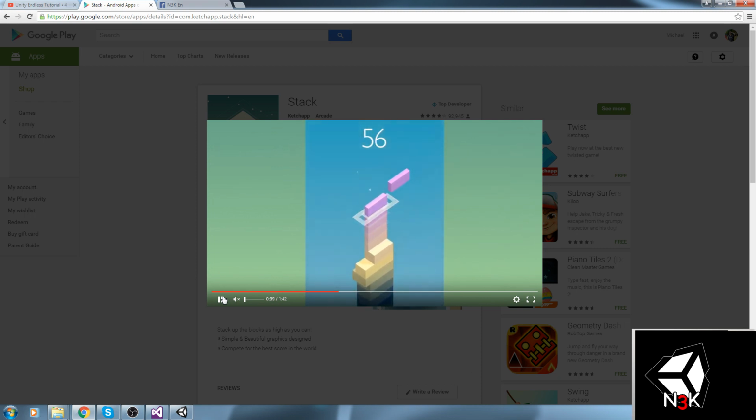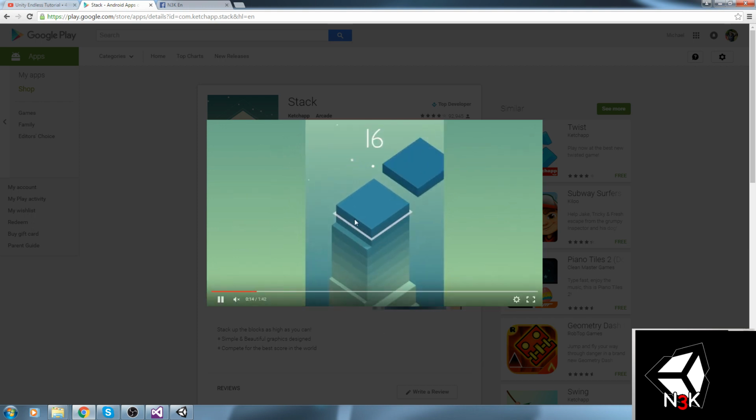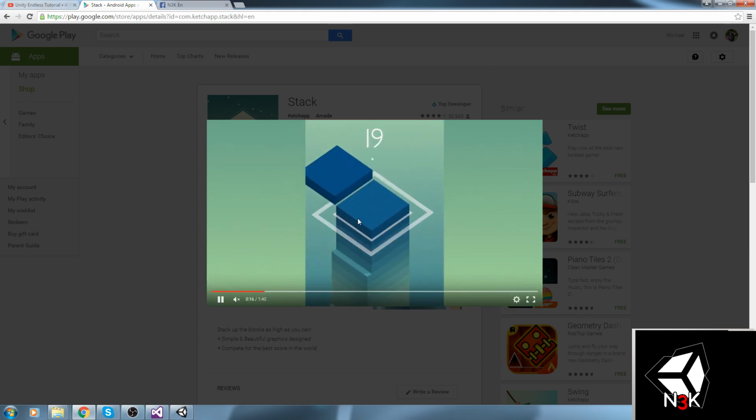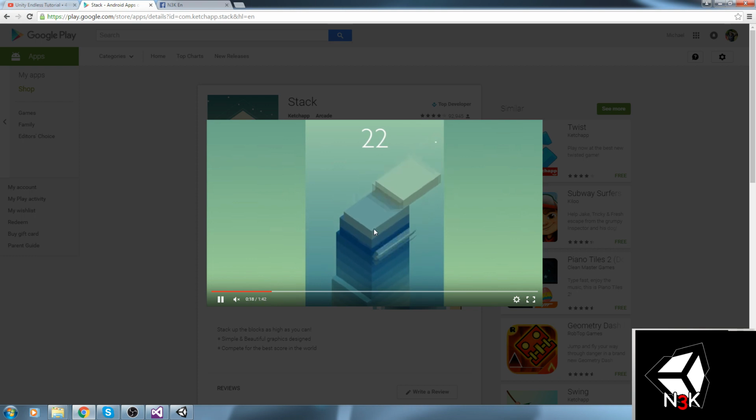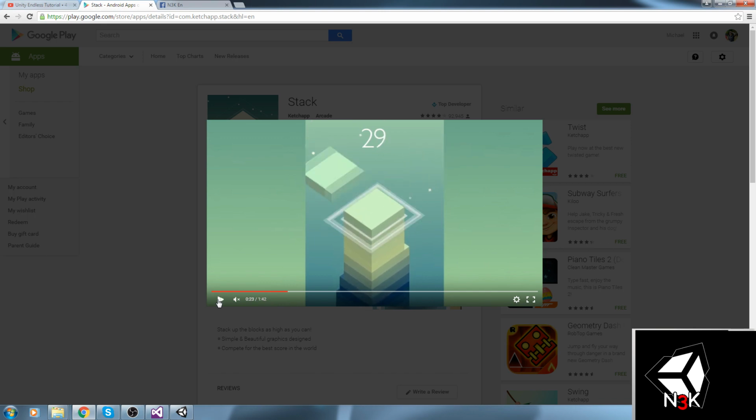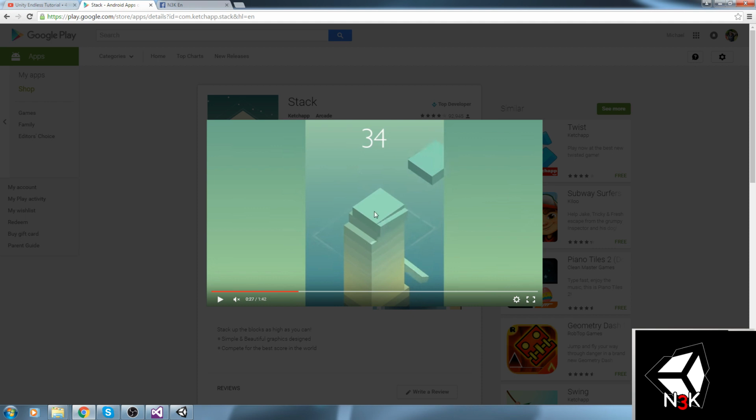So there's a mechanic in this one, as you could tell. We just go back a little bit. You've got these moving tiles and you've got to stop them with a click, a touch, at the moment they're stacked on top of each other, else you lose a little part. Let's wait until he fails. There we go. So as you can see right here, he loses a little part. So we've got to be thinking about the scale of this thing being reduced, also the color, why not, and we just gain a score.